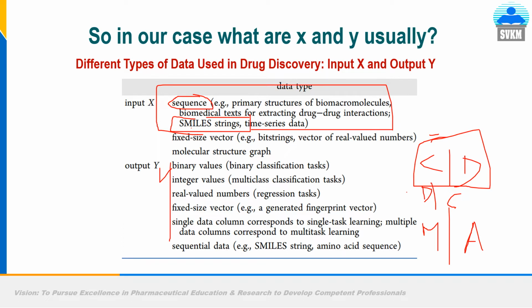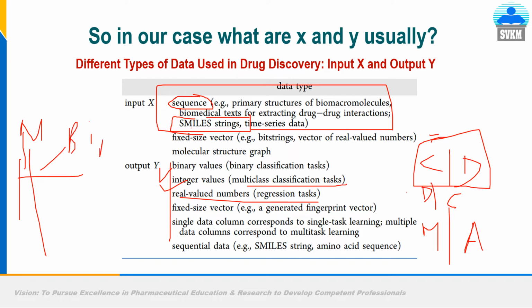This is called binary classification. Integer values give multi-class classification. Real-valued numbers give regression. For example, if two columns are there, molecular weight and docking score, this is a continuous value. You can have hundreds of thousands of molecular weights, and respectively you will get the respective docking score.